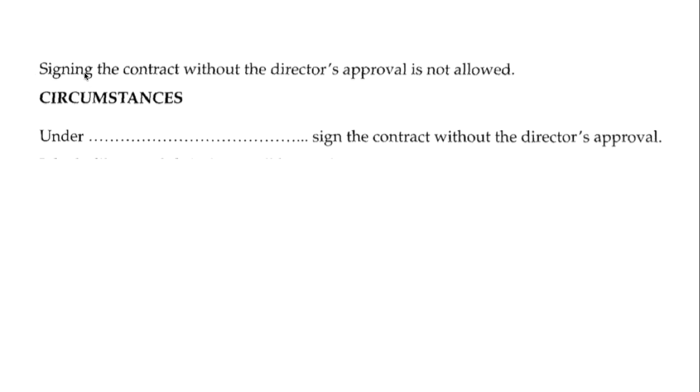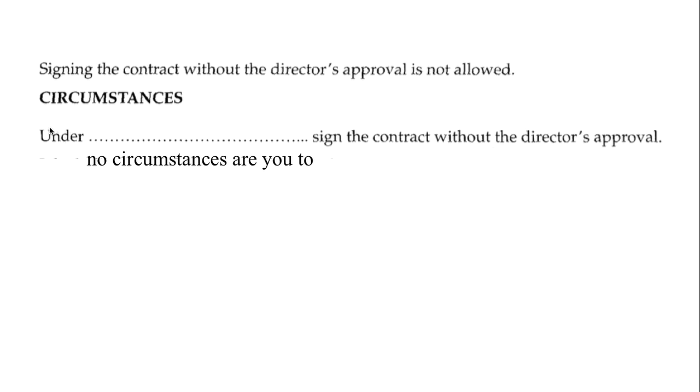Signing the contract without the director's approval is not allowed. Okay, we're looking for a synonym for something not being allowed or permitted, using the word circumstances and the word under. Well, if you've read any sort of official English, you'd likely have come across this phrase. Under no circumstances are you to sign the contract without the director's approval. Under no circumstances should one sign the contract without the director's approval.